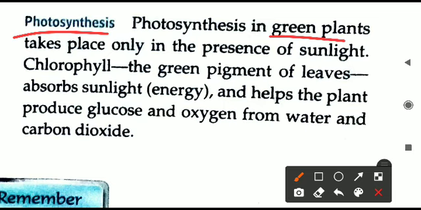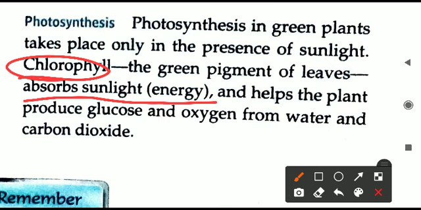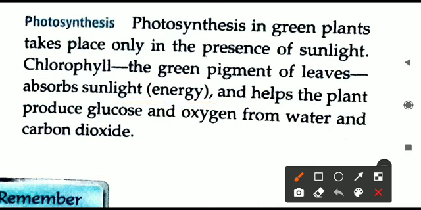What is the role of chlorophyll in photosynthesis? The chlorophyll pigment, that is green pigment, absorbs the sunlight or the solar energy. Sunlight is energy only, solar energy. So plants are absorbing the energy. Once again, I will just underline the important part for this concept: absorbs energy.